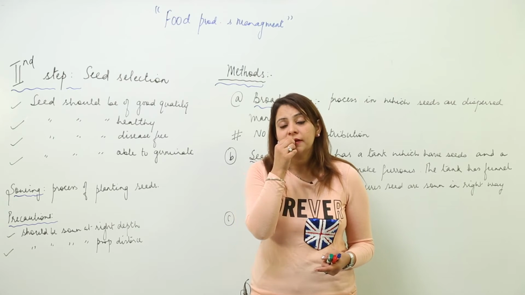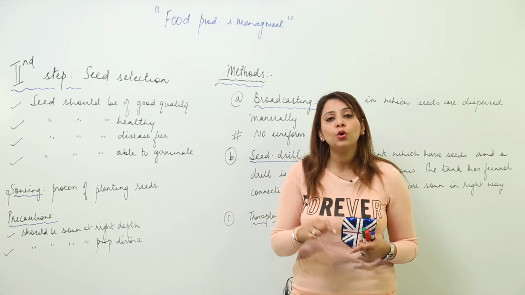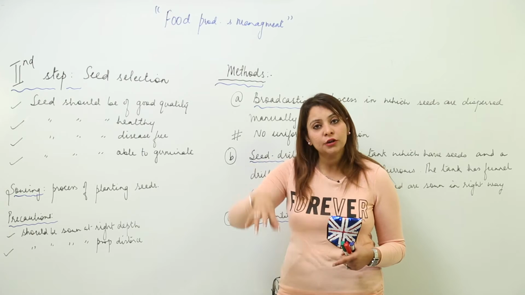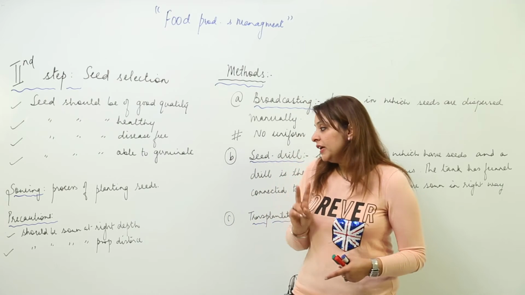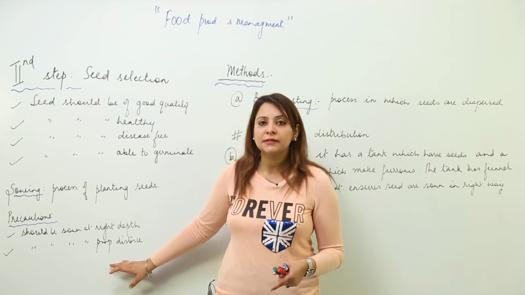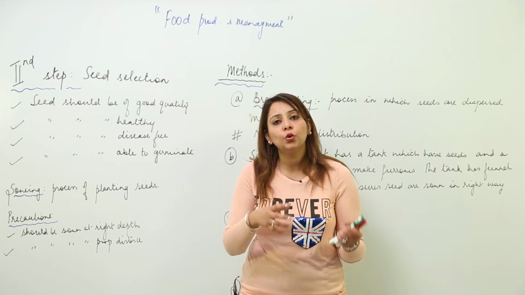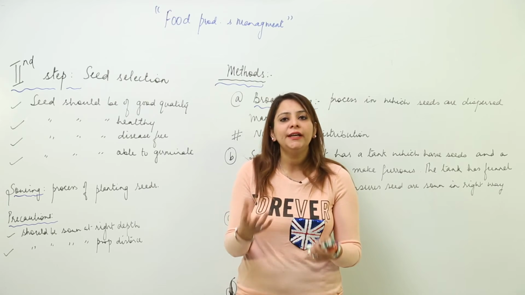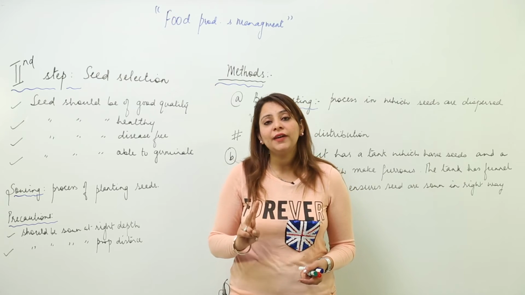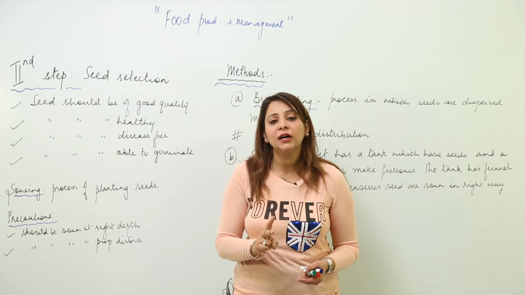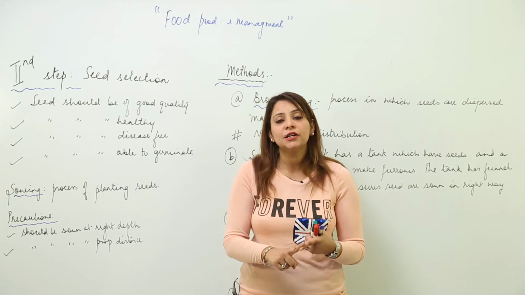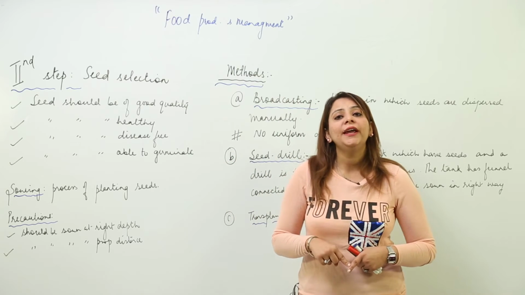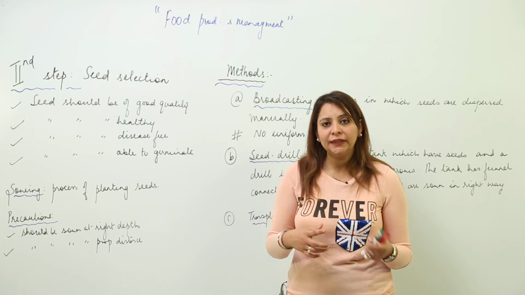So this is the main reason that you need to sow a seed at proper depth, neither superficial, that means neither on top nor so deep. They should be at proper depth. Second, they should be sown at proper distance, because only then won't they intermingle with each other, and it will not lead to overcrowding. So these are the two factors a farmer needs to concentrate on: that the seeds are sown at proper depth and at proper distance.